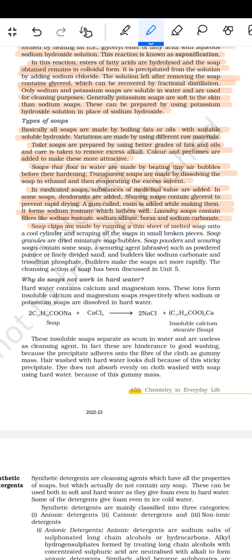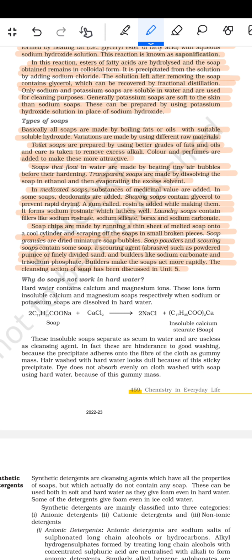Soap chips are made by running a thin sheet of the melted soap onto a cool cylinder and scraping off the soap in small broken pieces. Soap granules are dried. Soap powders and scouring soaps contain filler soap, scouring agents, abrasives such as powdered pumice or finely divided sand, and builders such as sodium carbonate and trisodium phosphate. Builders make the soaps act more rapidly. The cleaning action of the soap has been discussed in Unit 5.